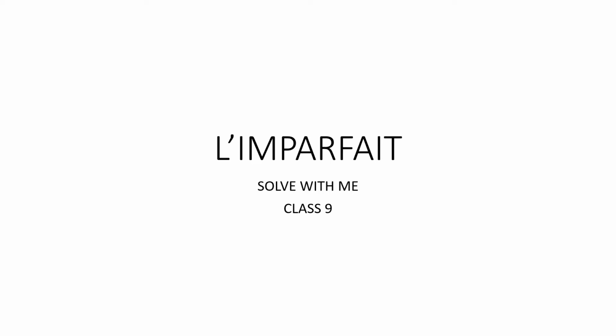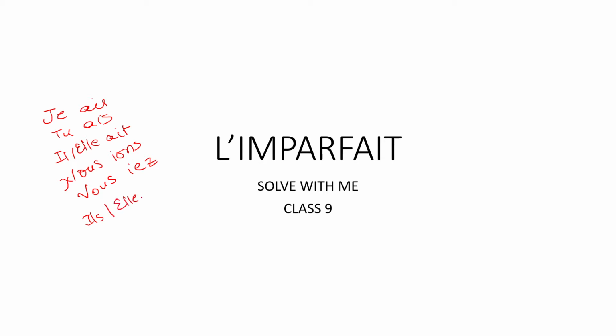Let's quickly revise the endings before we start. For je, AIS. For tu, AIS again. For il and elle, AIT. For nous, IONS. For vous, IEZ. And for ils and elles, the plural, AIENT. Okay, so let's begin.